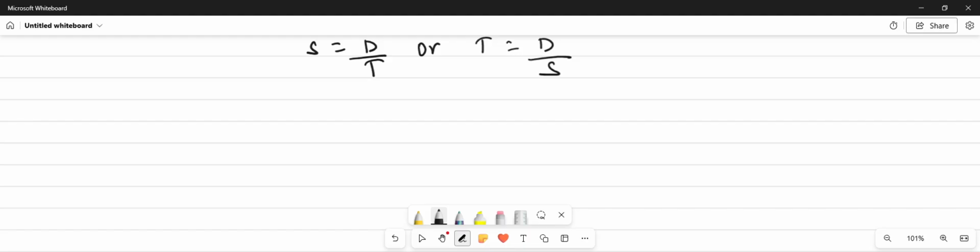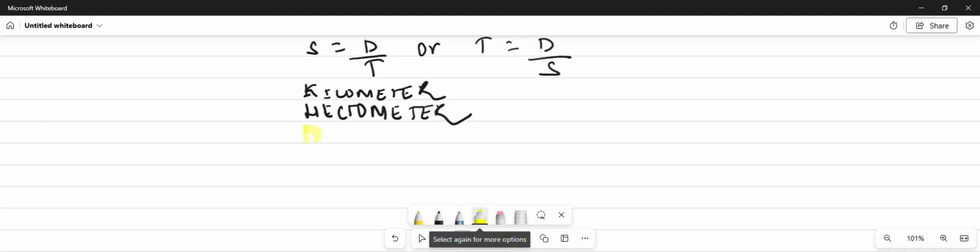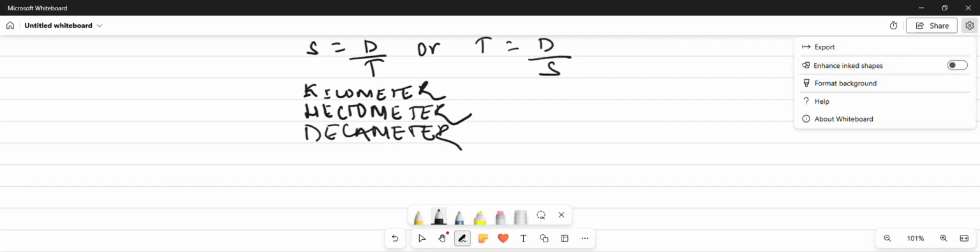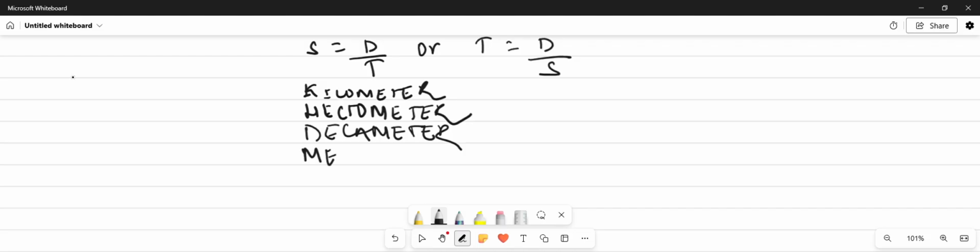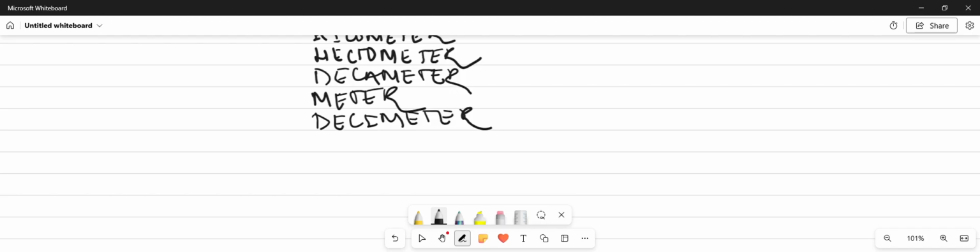So we will first start with kilometer. Similarly, hectometer, decameter, meter, decimeter, centimeter, last but not the least, millimeter.